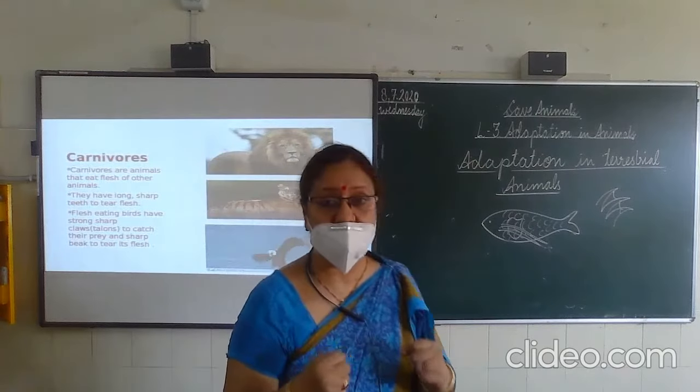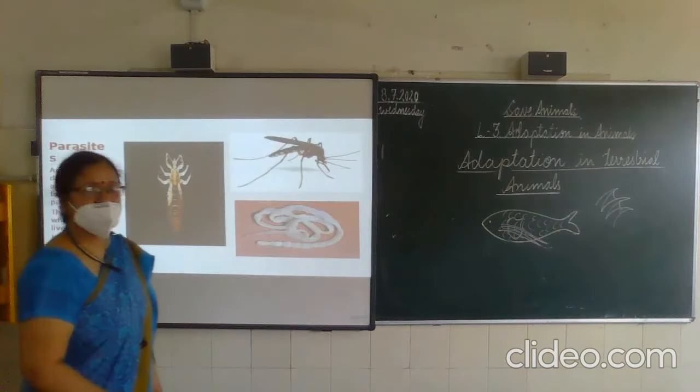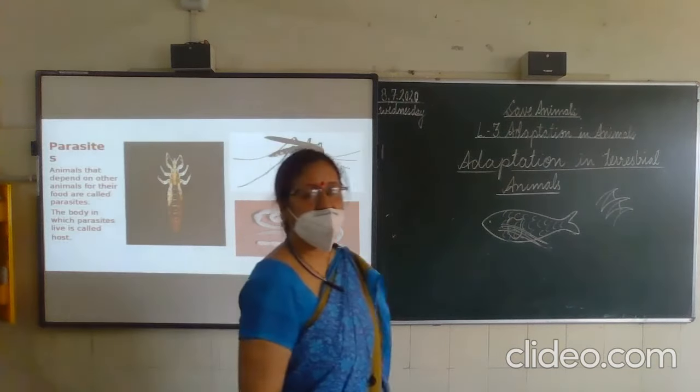Then omnivores, they eat both plants and animals, right? Here you can see the bear, cockroaches, even we are also omnivores, right? Next is parasites. Parasites are the animals that live on others' body, and the body in which they live is known as host.